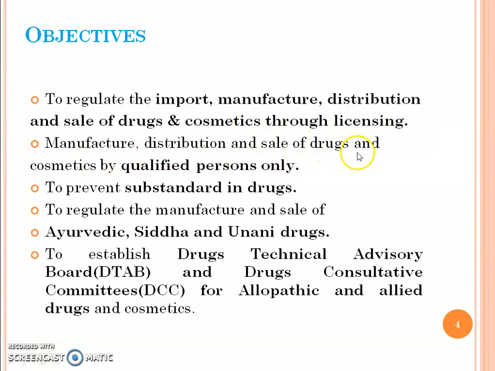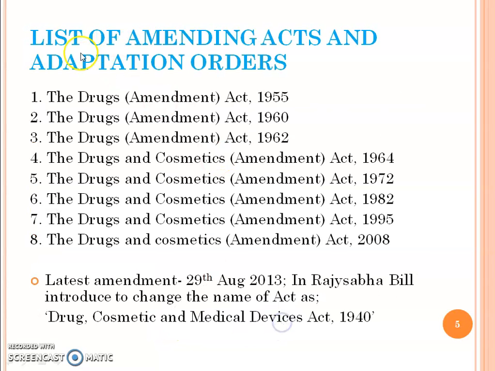Manufacture, distribution, and sale of drugs and cosmetics by a qualified person only. To prevent substandard drugs, to regulate the manufacture and sale of Ayurvedic, Siddha, and Unani drugs. To establish the Drug Technical Advisory Board (DTAB) and Drug Consultative Committee (DCC) for allopathic and allied drugs and cosmetics also. List of amendments and the adaptation orders.